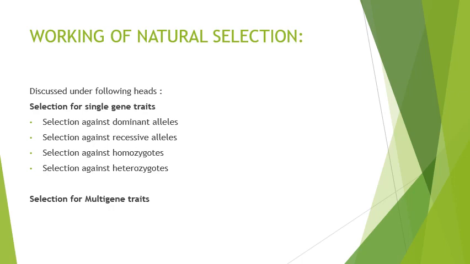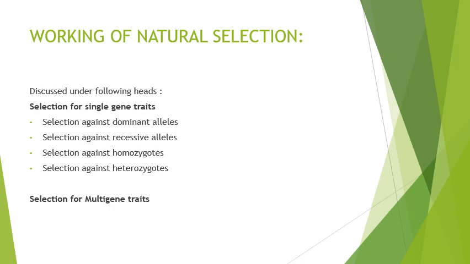Selection against recessive traits and recessive alleles proceeds slower compared to selection against dominant alleles, which operates at a faster rate. Selection against recessive alleles operates at a slower rate, and it leads to the total elimination of the recessive gene. But the recessive is not totally lost, because many a time it is weak, and the dominant allele is stronger and is expressed.